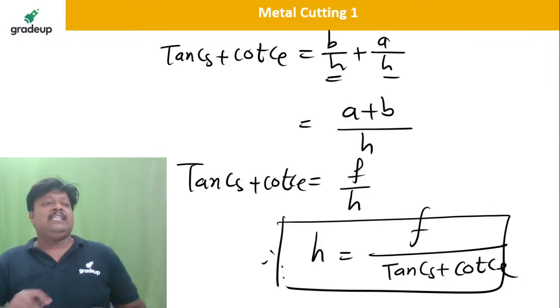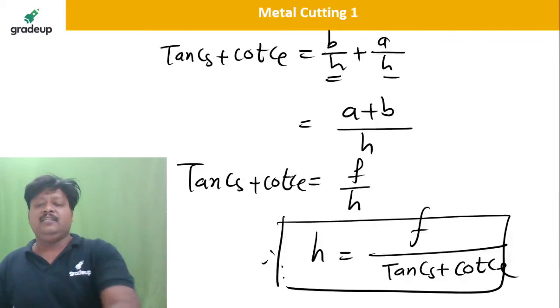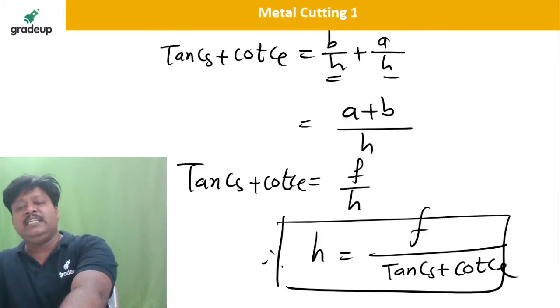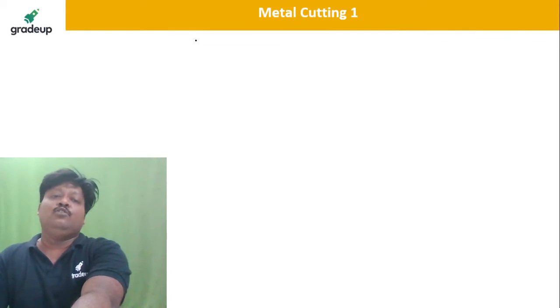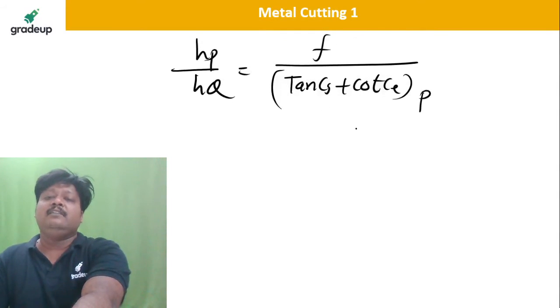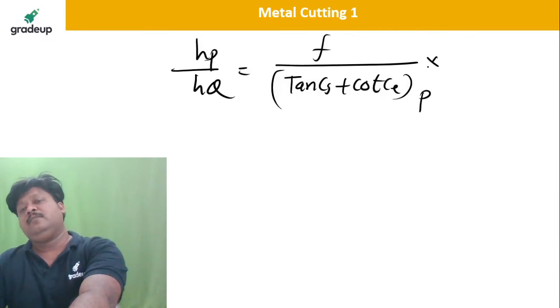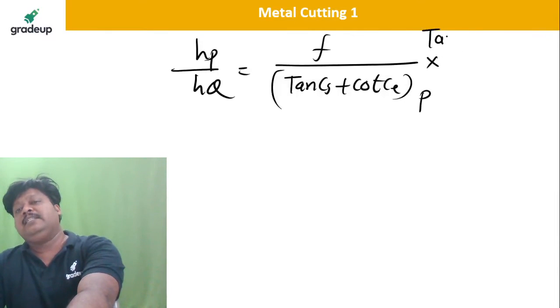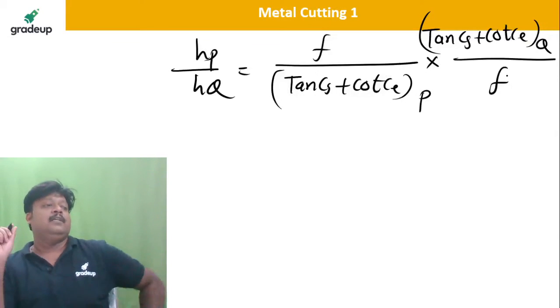So same thing they are asking. Just now tell me what will be the answer. The same condition, the feed will cancel out. So HP divided by HQ will be what? F divided by (tan CS plus cot CE) for tool P, divided by F divided by (tan CS plus cot CE) for tool Q. Isn't it?